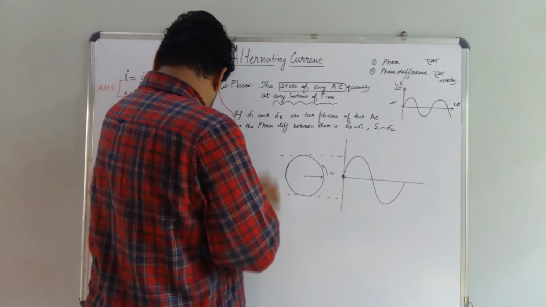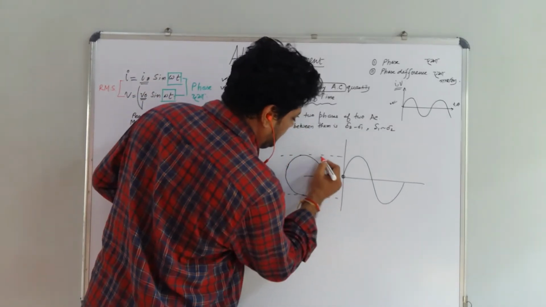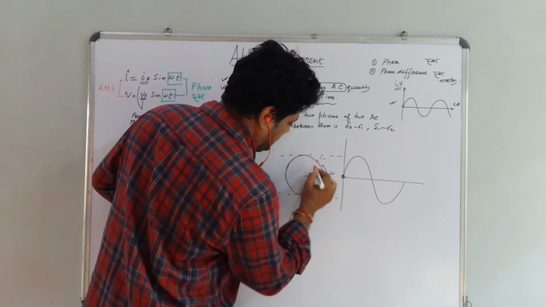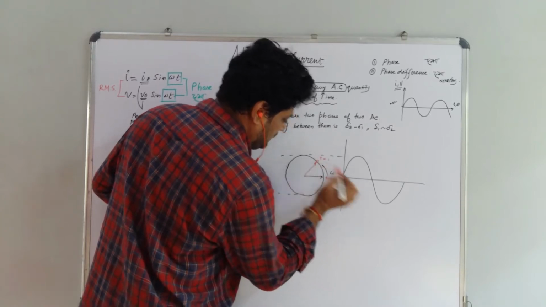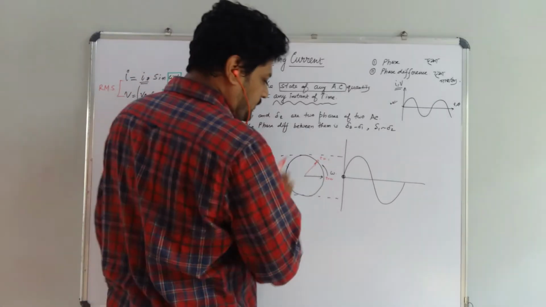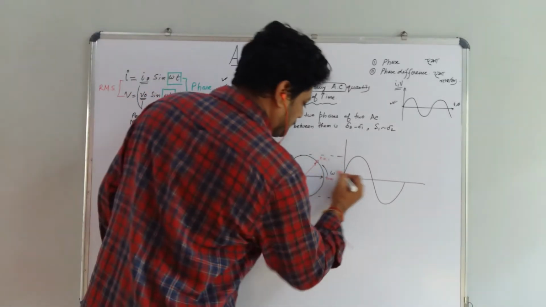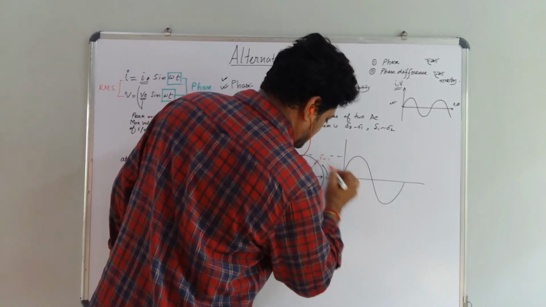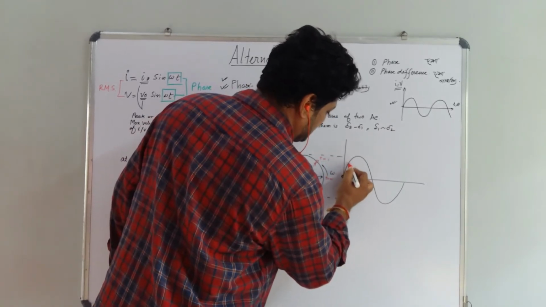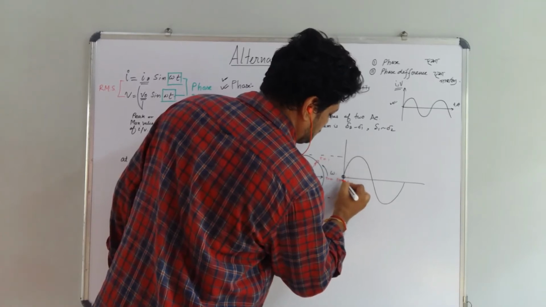If time is increasing, so this is time t = 0. If time t = t1 is this point, then this is the position or state of this alternating quantity at time t1. So if this is t = 0, then what will be the time t1? This is nothing but the t1. This is t = 0.